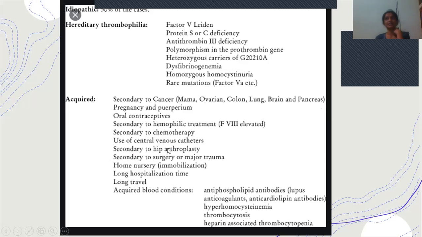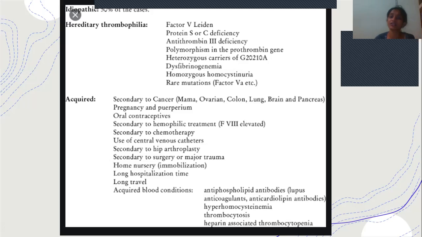A central line will be placed in case of emergency conditions. And secondary to hip arthroplasty, like hip surgeries, or major trauma, or immobilization for a longer duration if the patient is bedridden, like in case of a CVA, or comatose patients, or elderly people who are bedridden.